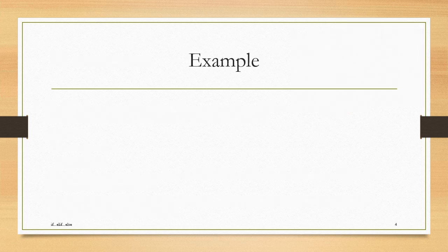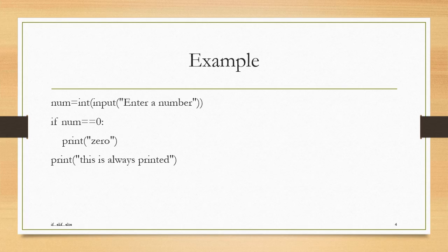Now we can see an example. Here, in the first statement, we are inputting a number. The input statement is used to accept user input, and the parameter specified inside the input function is a message that is displayed on the prompt. Since we need a number, I am using a typecasting operator int to convert the result. Always the input statement returns the result as a string. So I need to typecast it into integer type.